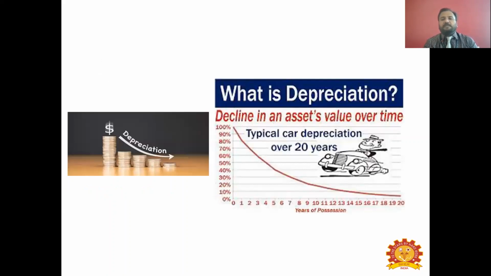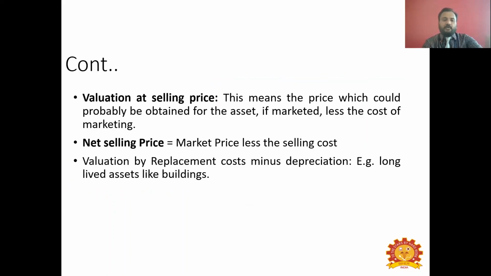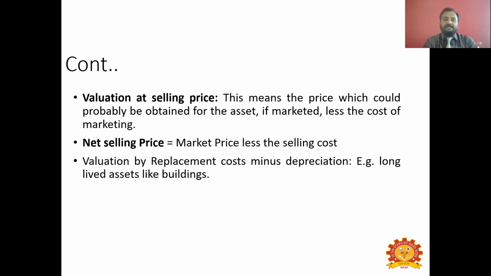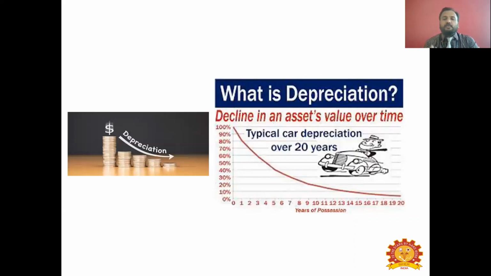Right. So as I was telling you about depreciation, since it is coming in all these points, now you need to consider depreciation whenever you want to evaluate any agricultural assets. Okay. So first we need to know what is depreciation. As I told you, depreciate means declining. Okay. So any farm assets, there will be a declining trend of its value over the years due to usage. So why is there reduction in value? Because when you possess these assets for a number of years, you have to use these assets. So when you use these assets, there will be wear and tear. Because of that, value will get declined. So it is normal for all the assets.